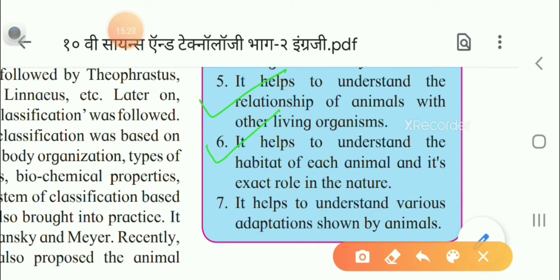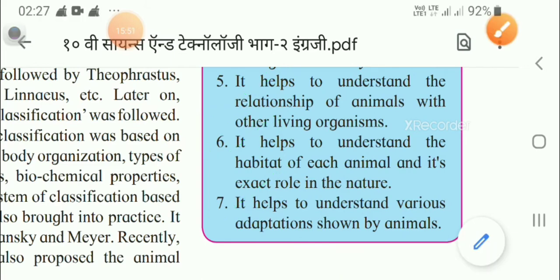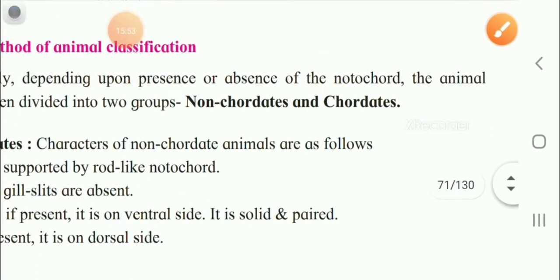For example, you can take the example of the earthworm. How it is very helpful to the farmer because of the digging of the soil. In the same way, how other animals are helpful or how they play their exact role in nature. Seventh, it helps to understand various adaptations shown by animals. So, these are the points that you have to learn.